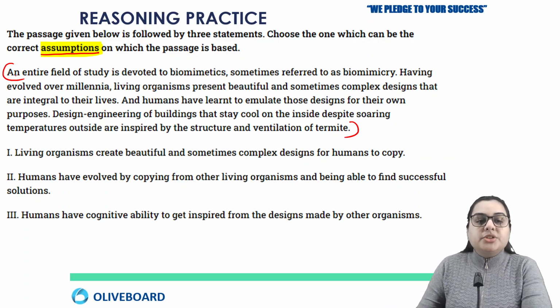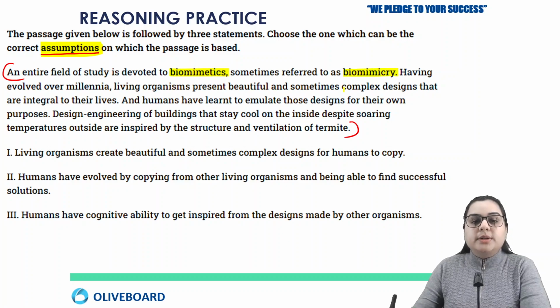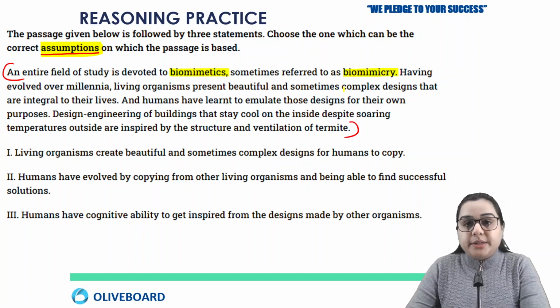The information here is that the entire field of study is devoted to biomimetics, which can also be termed biomimicry. What is the meaning of the word biomimetics? It is a mimicry of living organisms, how they live.